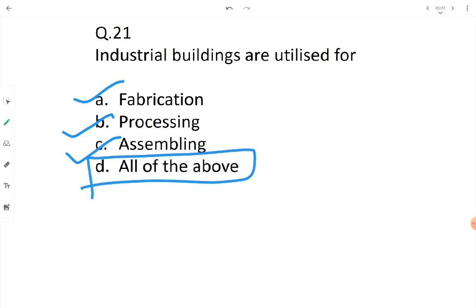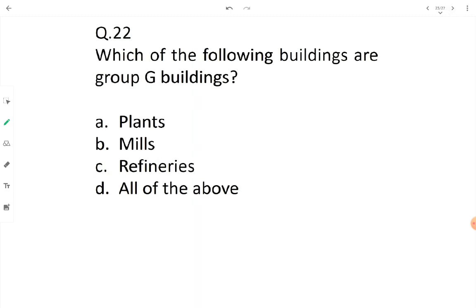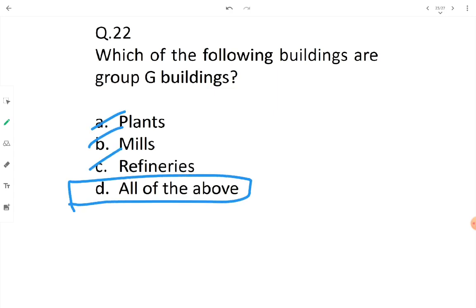Okay, let's go to the next question, 22. Which of the following buildings are group G buildings? Plants, mills, refineries. All these buildings, that is group G buildings, which are industrial buildings, consist of plants, mills, refineries, laboratories. All the given options are correct. That's why we will go with option D, all of the above.